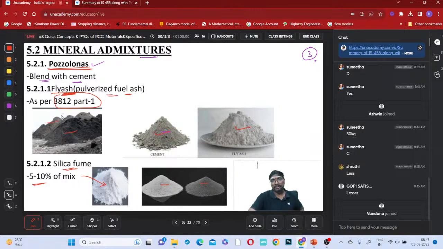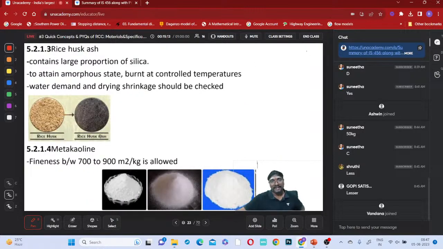Okay, now rice husk ash. What is rice husk ash? Rice husk is the outer part of your rice. Then what you do is burn it and make it into ashes. Then this also looks like cement, right? It contains a large portion of silica.